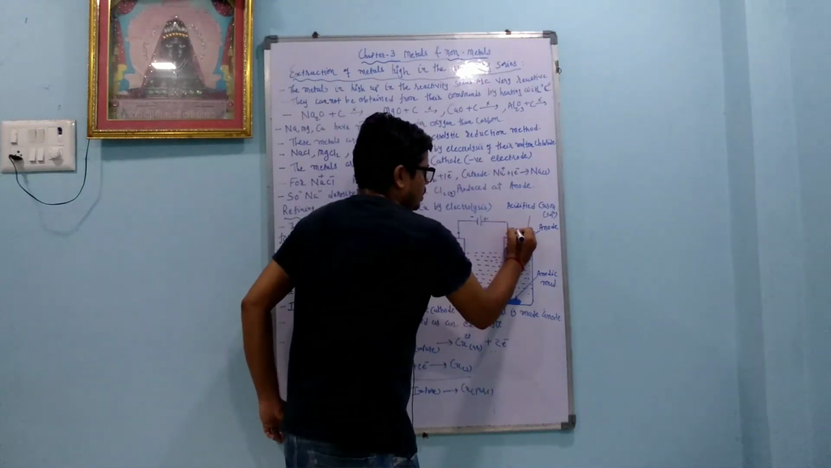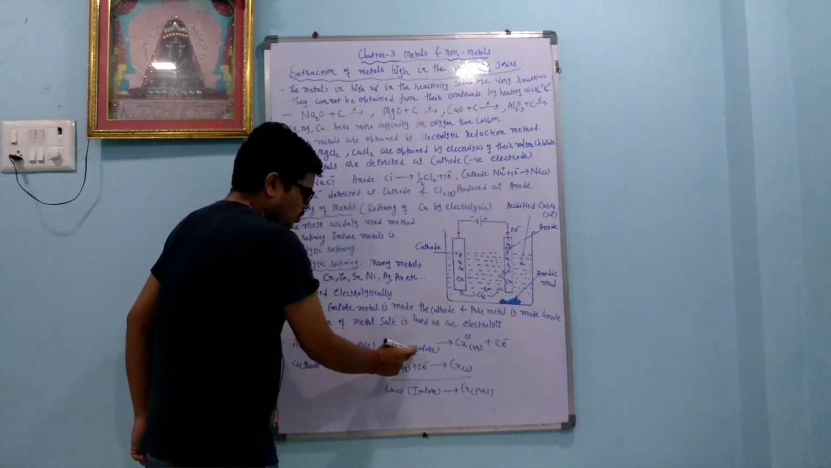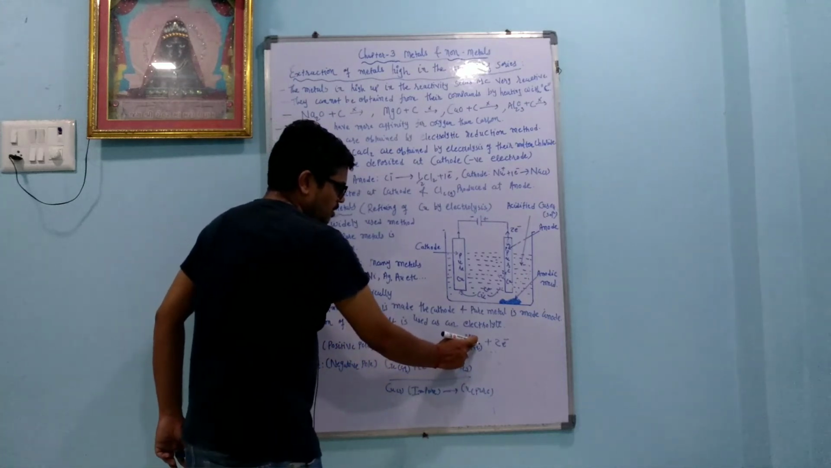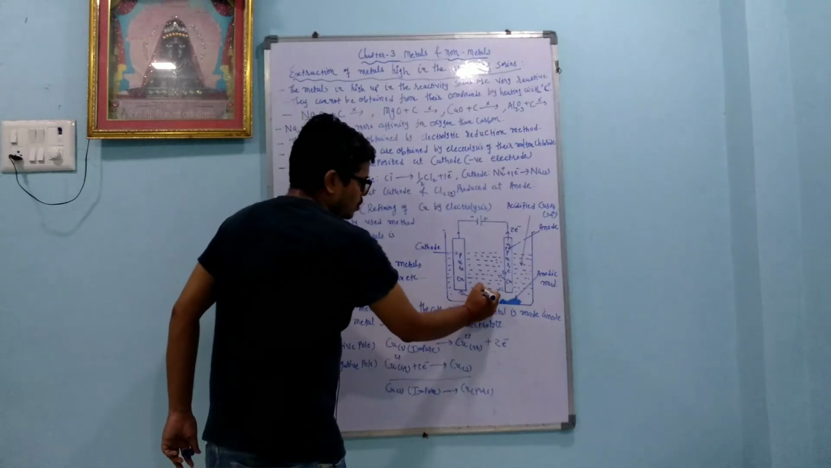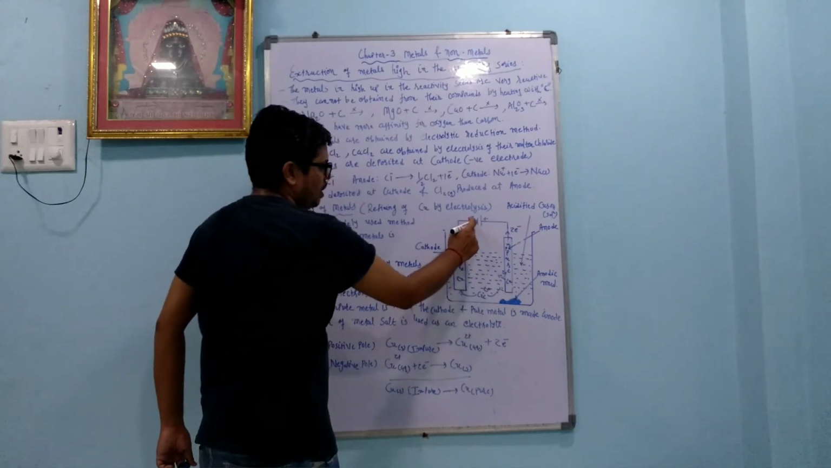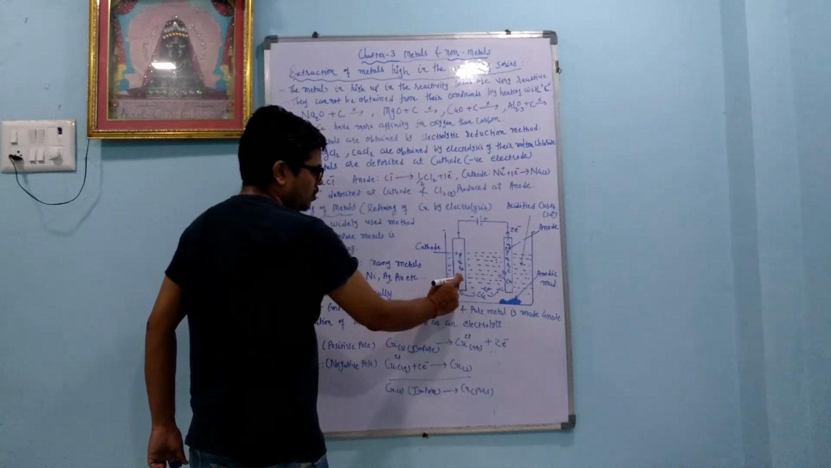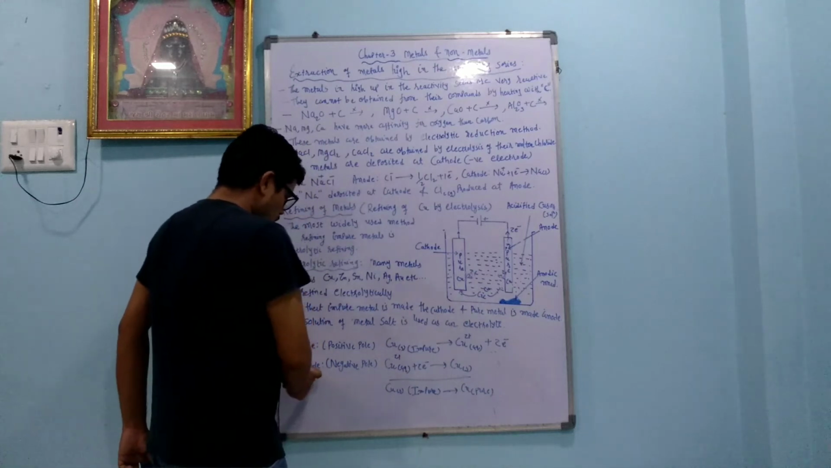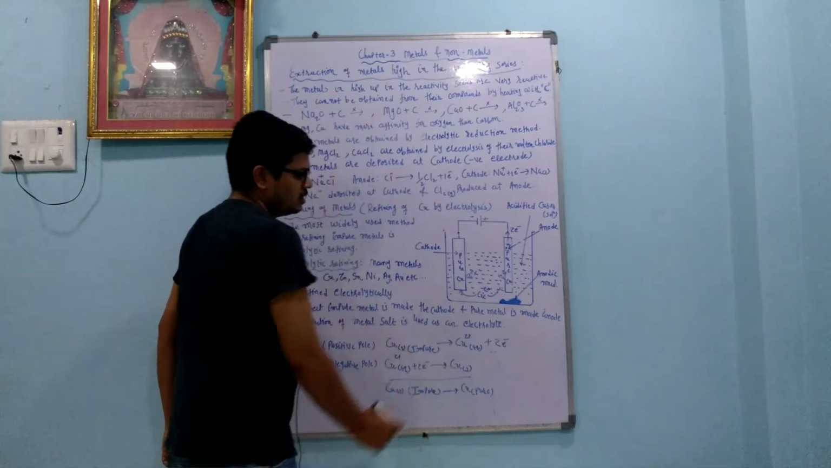On the anode it releases the electrons, and these two electrons go to the cathode. So on the anode Cu loses the electrons and makes Cu2 plus, going into solution, plus 2 electrons. Now this Cu2 plus has a positive charge and the cathode has a negative charge, so Cu2 plus is attracted towards the cathode, gains the 2 electrons and is deposited there. So on the cathode the reaction is Cu2 plus plus 2 electrons gives Cu solid.